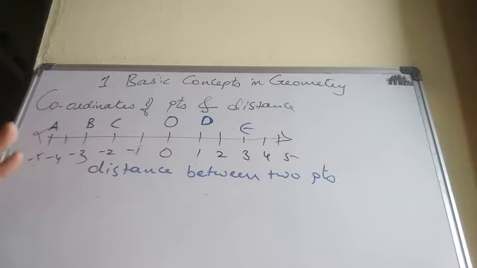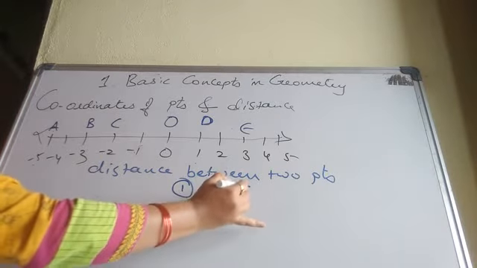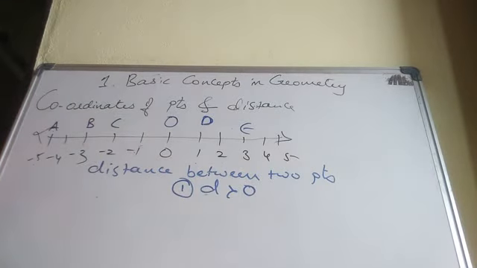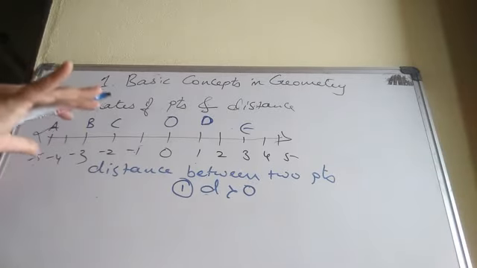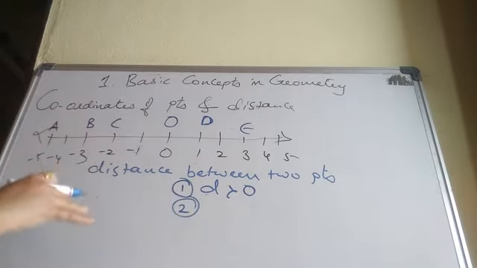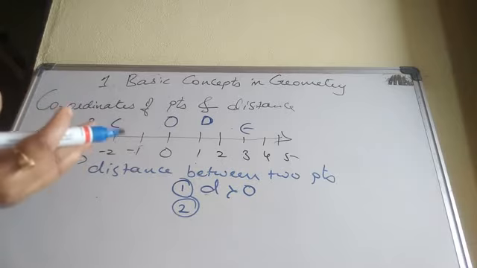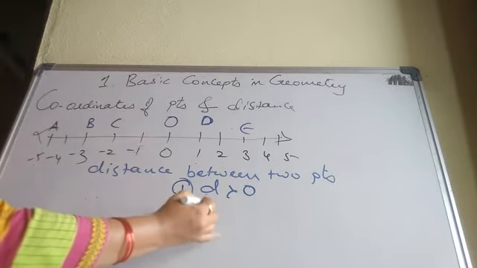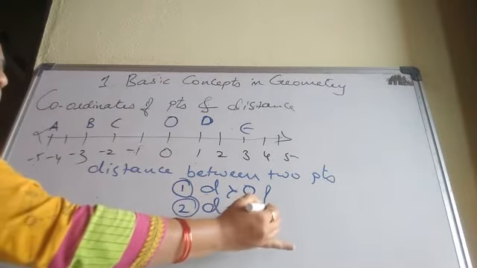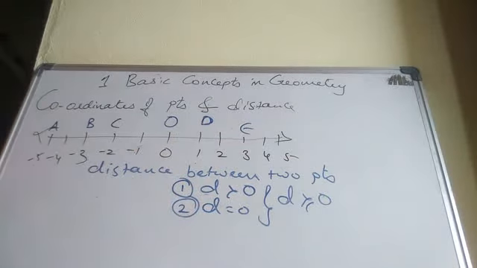Here 2 conditions you have to remember. First, distance is always greater than 0. It is always a positive real number. Okay, students? And second one, if the distance between 2 points is same, 2 and 2, what is the difference between them? 0. If you combine these two, distance is always greater than or equal to 0.